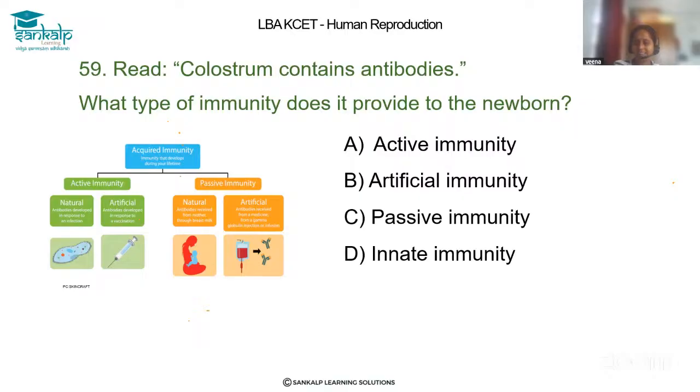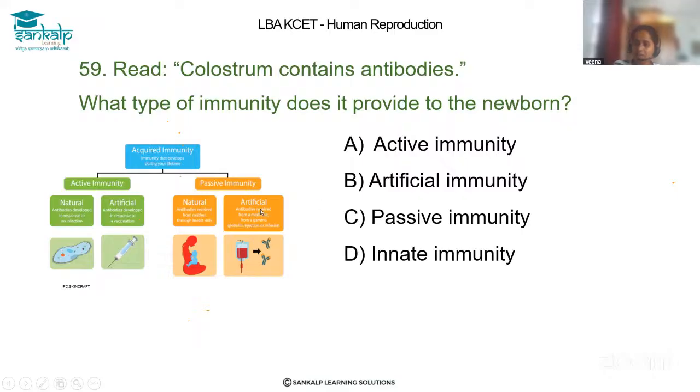That is vaccination, that is artificial active immunity. If you come to passive immunity, here also there are two. Natural means it is not naturally produced in our body, it is passed through our mother. That is natural passive immunity.